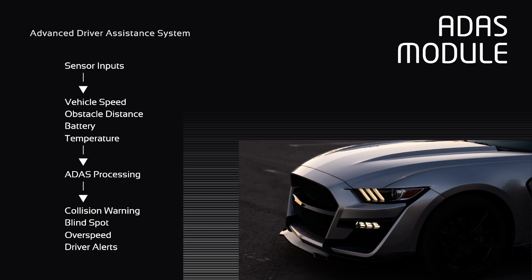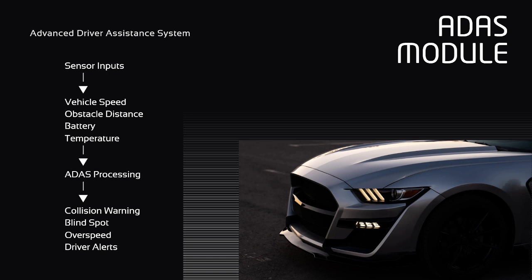Next, overspeed. The EV control module continuously calculates the vehicle speed. If the speed exceeds the configured safe limit, the ADAS module generates an overspeed warning. This alert reminds the driver to reduce speed and promote safer driving. And then driving alerts, we know that temperature monitoring, warning priority, all these.